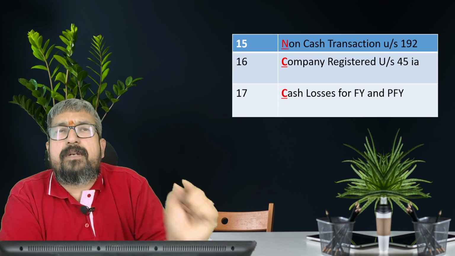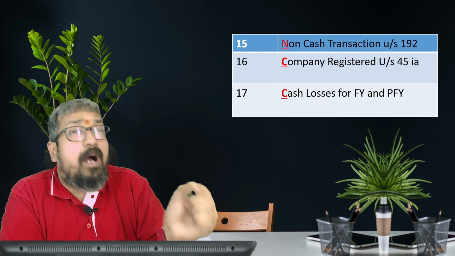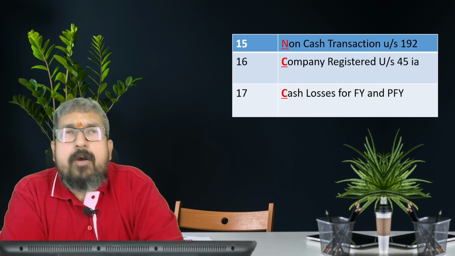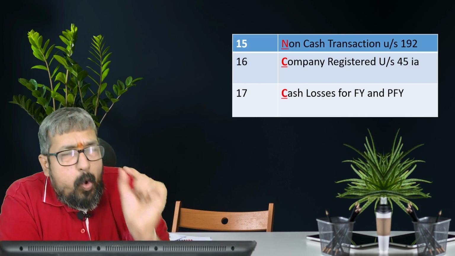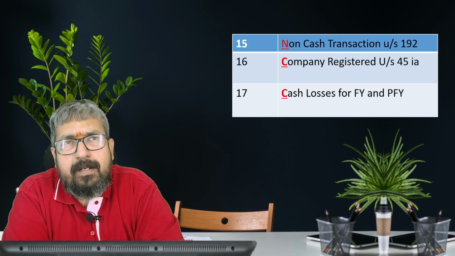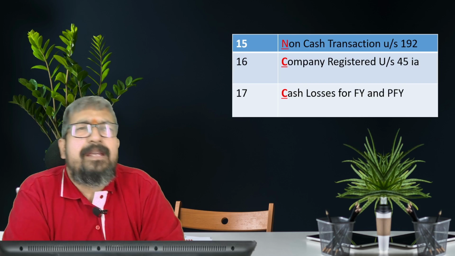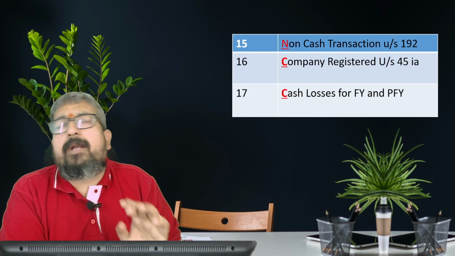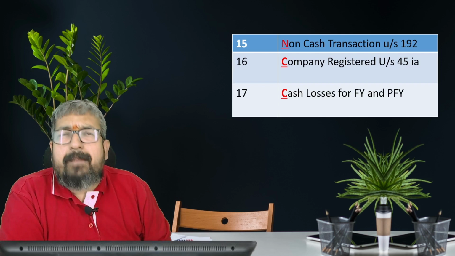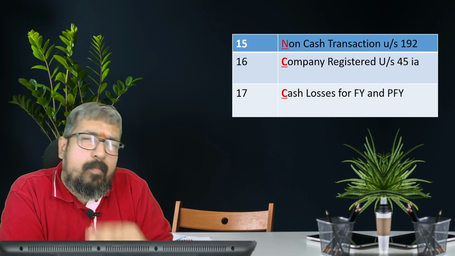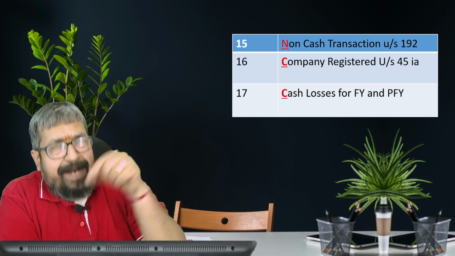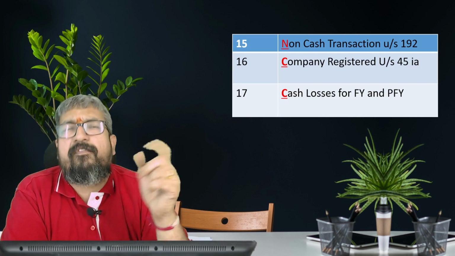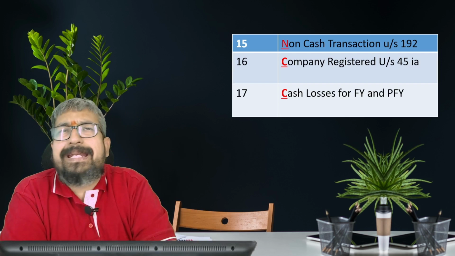Then company registered under section 45-IA of the RBI Act. RBI Act is nothing but NBFC. So here you have to see whether they have obtained a certificate of registration, whether the core investment company has complied with its requirements. Mainly clause 16 is applicable to NBFC: have you complied with the requirements given by the RBI? Generally, the financial assets of the NBFC should be more than 50% of total assets, the financial liability should be more than 50% of total liability, and the financial income should be more than 50% of the total income, and they should obtain a certificate of registration.